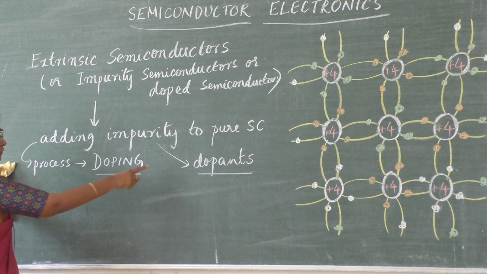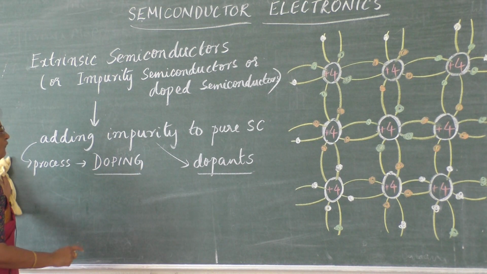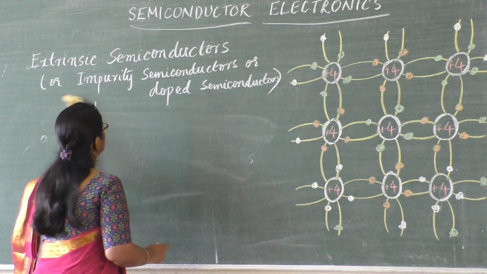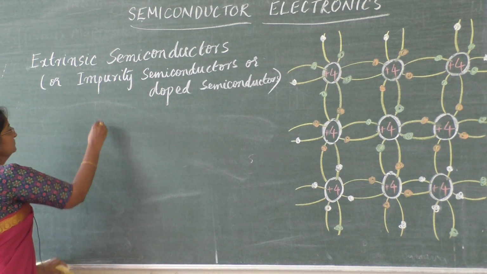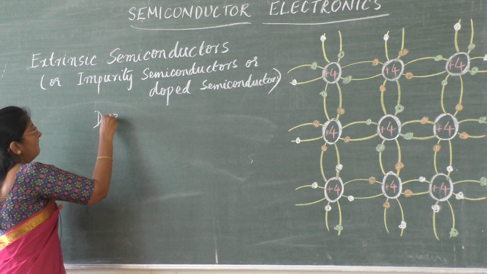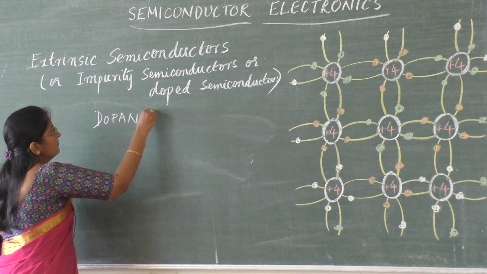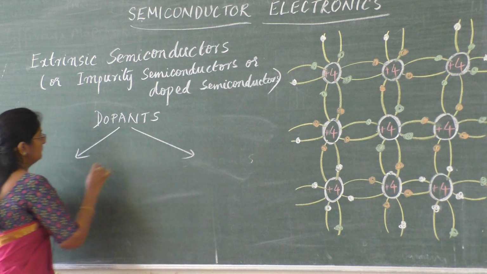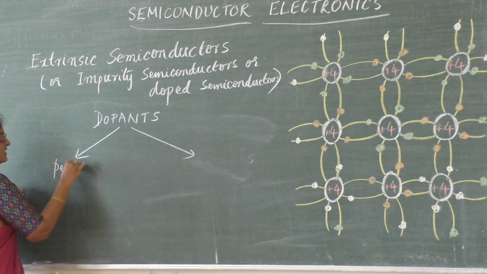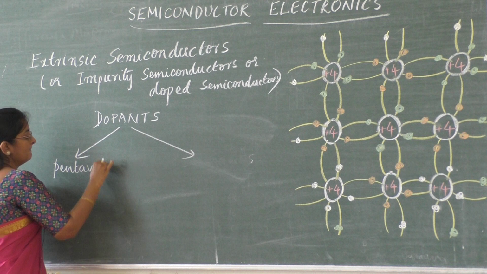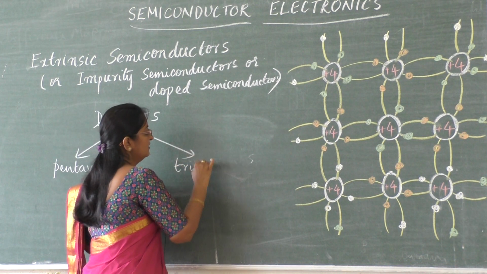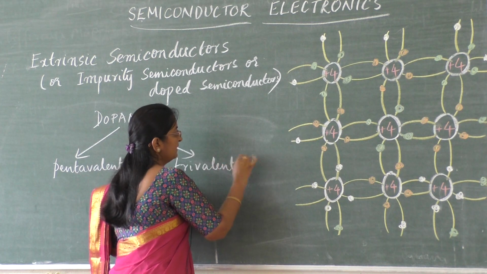Now the dopants are of two types: pentavalent dopants and trivalent dopants.